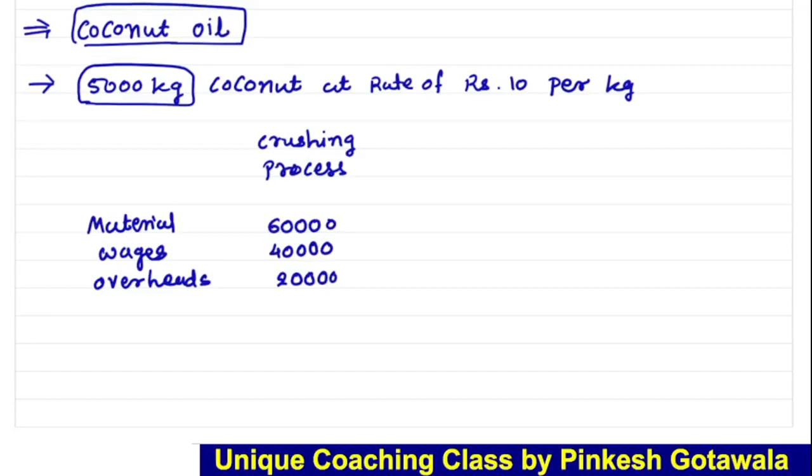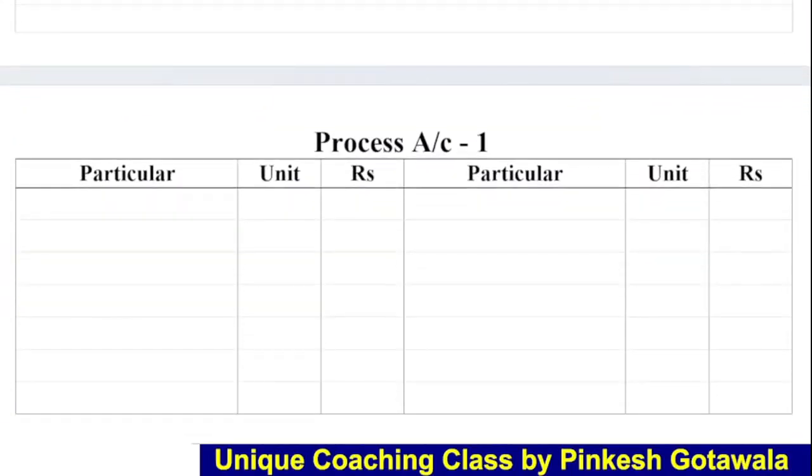Okay, we name it process number 1. So here what we have to do? First of all we have to take 5000 kg coconut. So we have to give effect like this. First of all we purchased 5000 kg coconut, so in process 1 we first introduce the 5000 kg of coconut purchased.